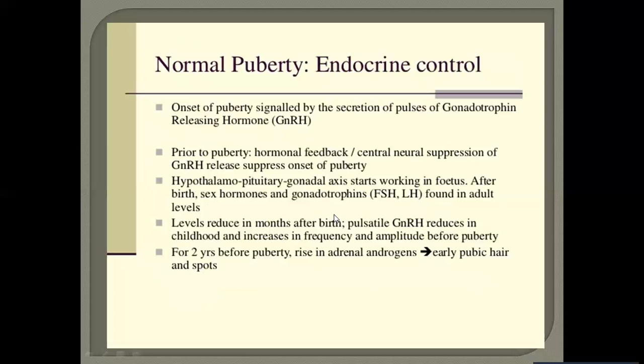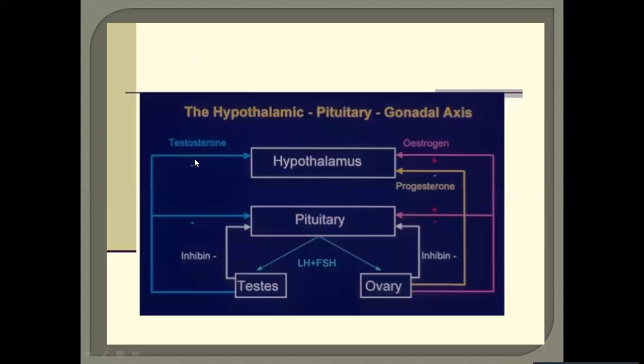Onset of puberty is signaled by the secretion of pulses of gonadotropin releasing hormone. Prior to puberty, the hormonal feedback and central neurosuppression of GnRH release suppress the onset of puberty. The hypothalamo-pituitary gonadal axis starts working in the fetus, and after birth, sex hormones and gonadotropins are found at adult levels. This is the chart you can see. The hypothalamic-pituitary gonadal axis: your estrogen, progesterone are working, your LH, FSH are working.